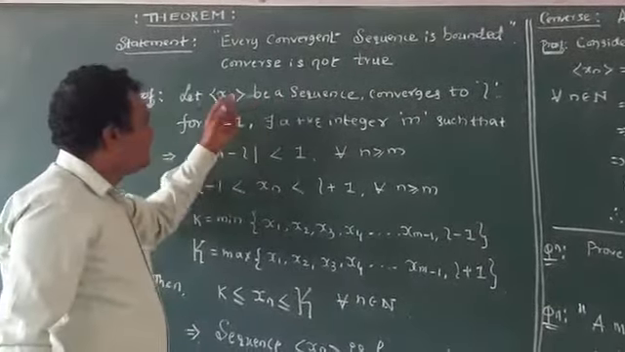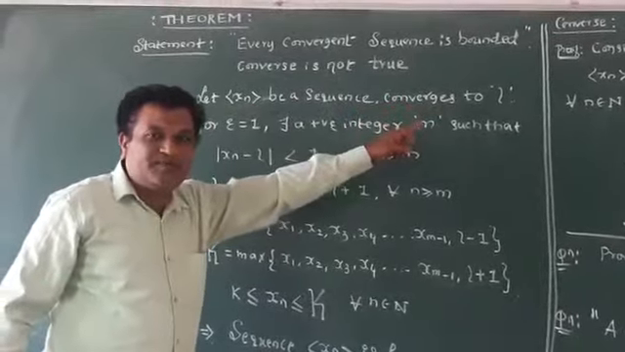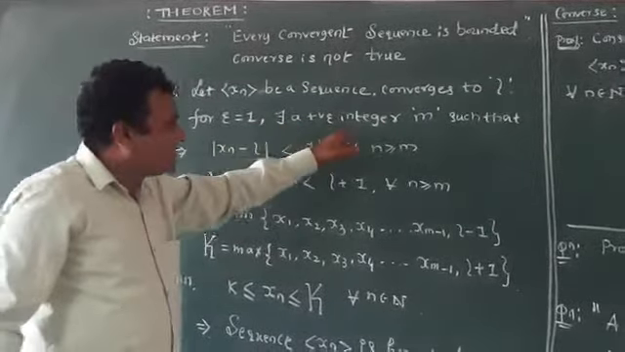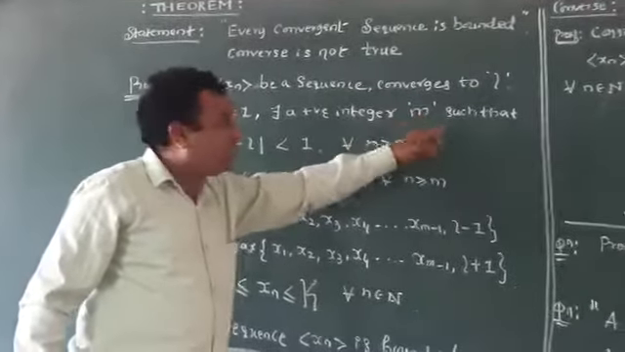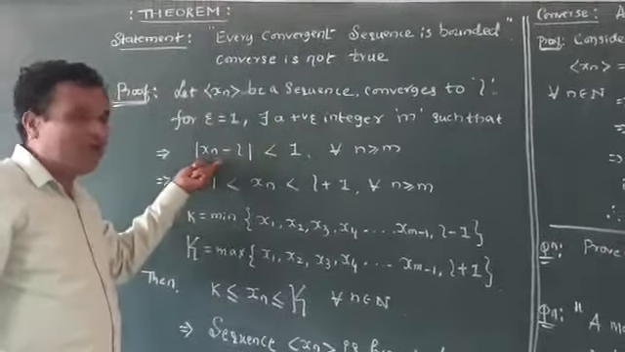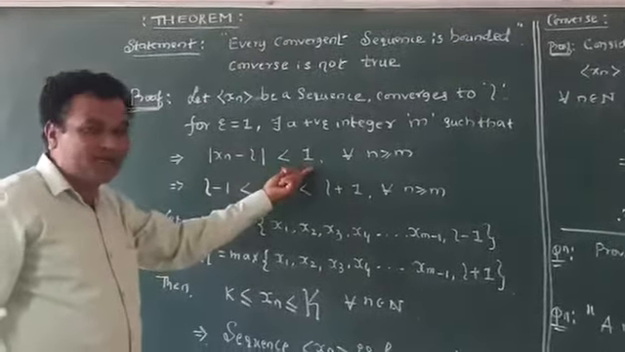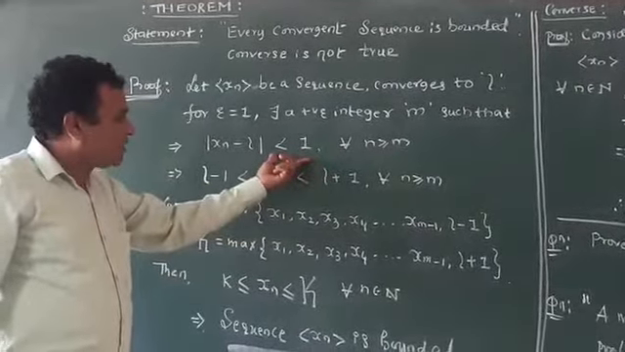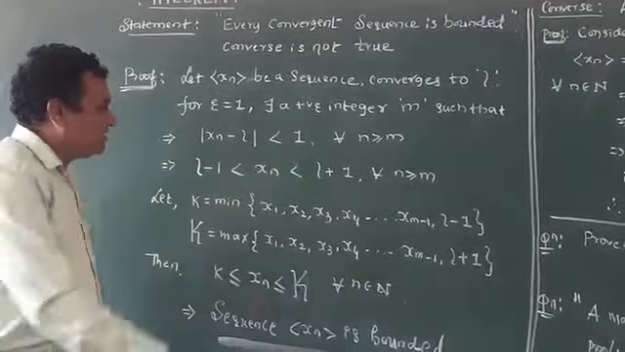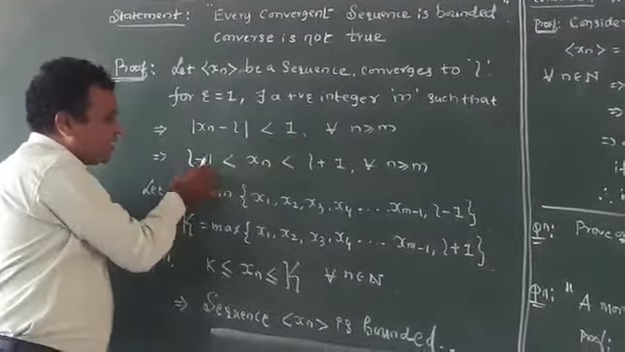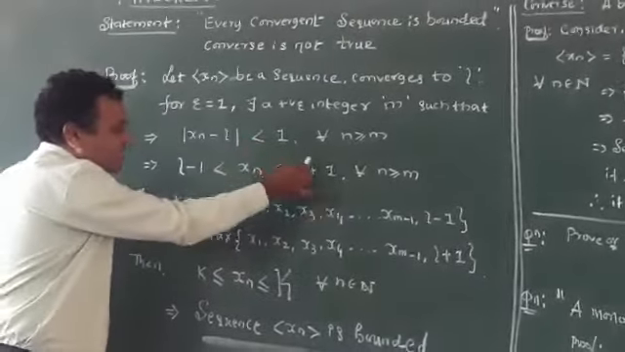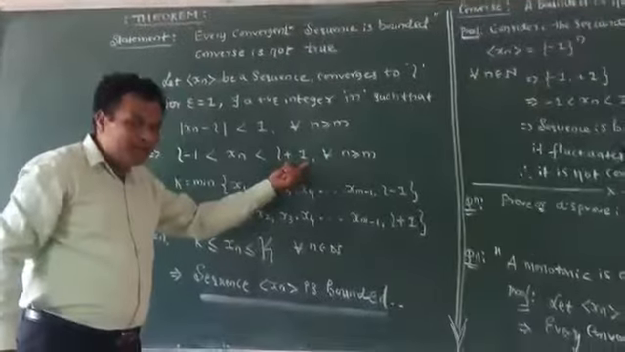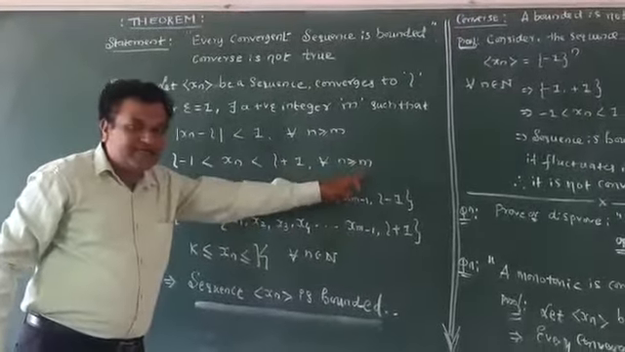First you have to consider: let Xn be a sequence, let it converge to L. For epsilon equals 1, there exists a positive integer m such that, according to the definition of limit, modulus of xn minus L is less than 1 for every n greater than or equal to m. If you write this, it can be written as L minus 1 is less than xn, which is less than L plus 1. This is the lower bound and this is the upper bound, for every n greater than or equal to m.